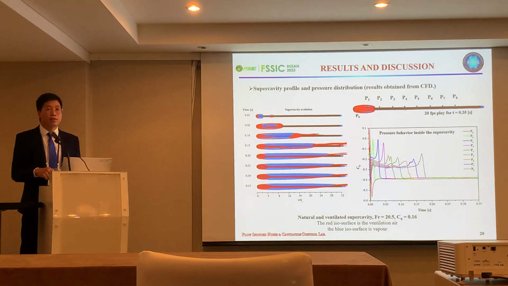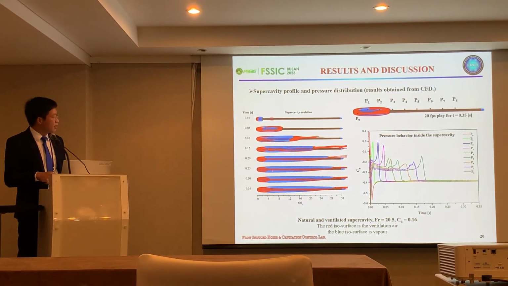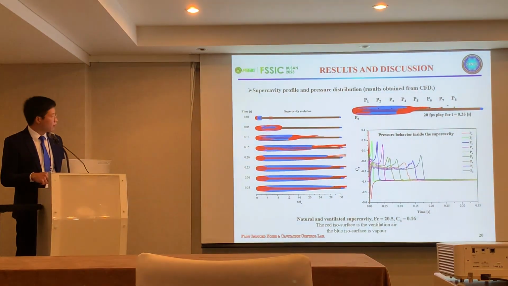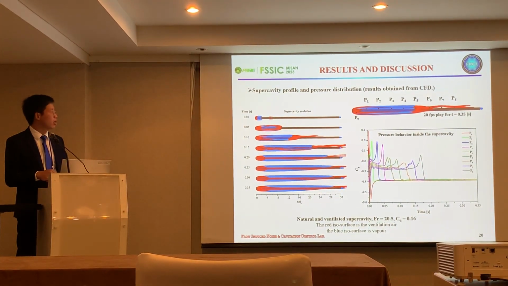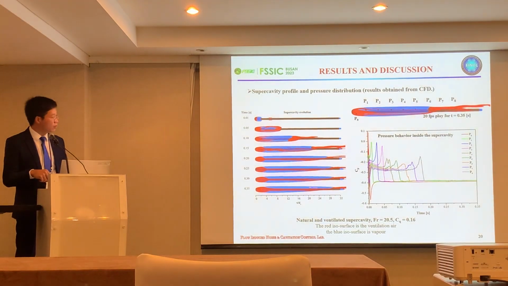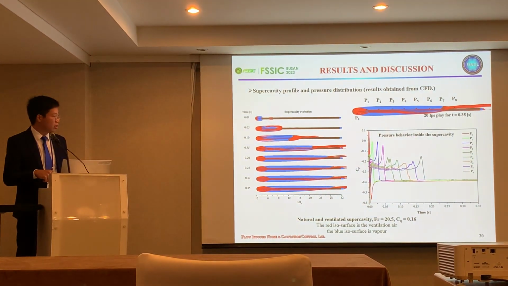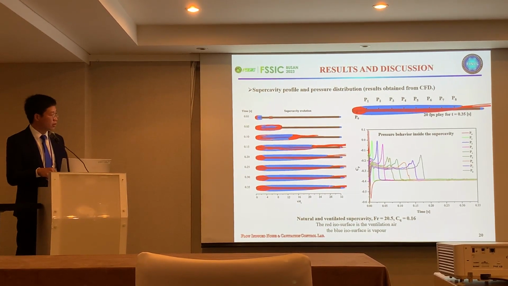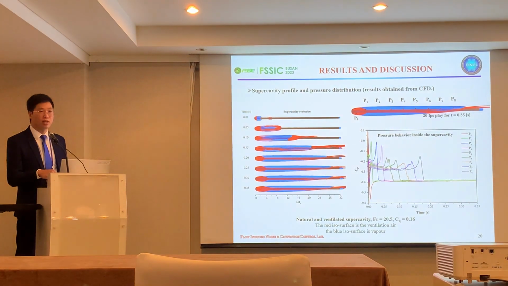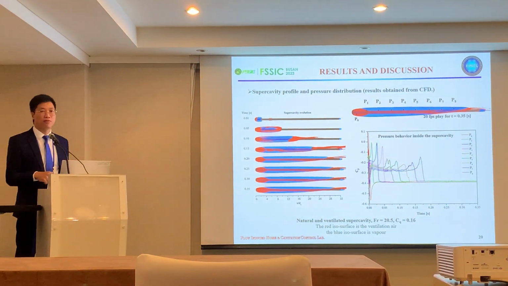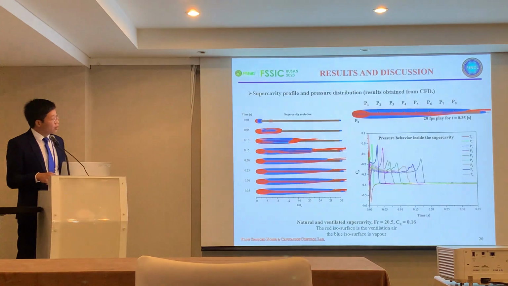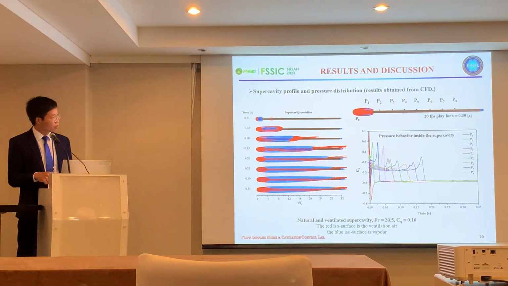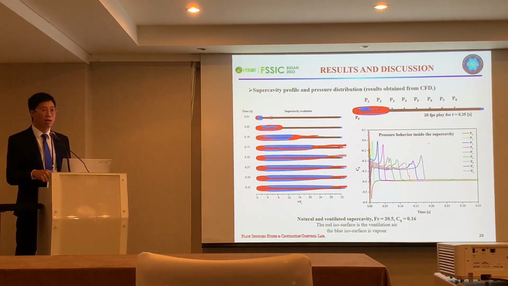For the supercavity stage, in this result, we can see the supercavity evolution according to physical time. You can see that at the beginning, the ventilation focuses only on the ventilation hose. But as soon as the clear supercavity is formed, the ventilation air, red colored, focuses on the ventilation hose and also the gas leakage region. It's due to the gas leakage mechanism for the ventilated supercavity. And also, this result shows the phase distribution inside the supercavity corresponding to the physical time for the calculation.